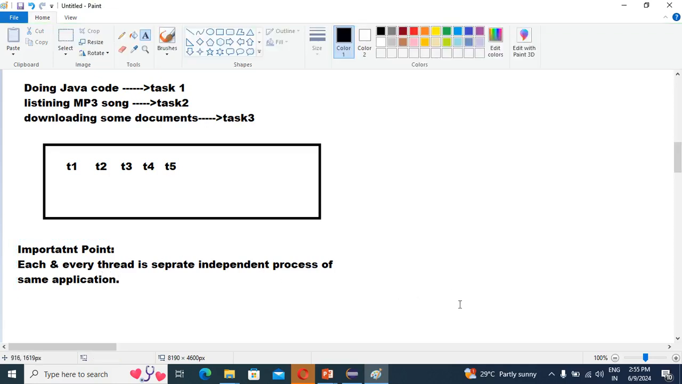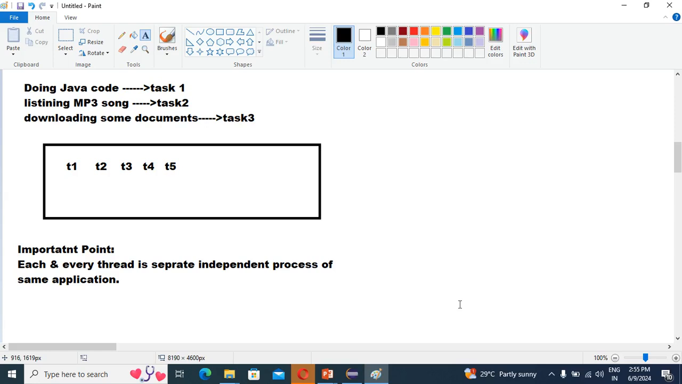So the important point is: each and every thread is a separate independent process of the same application. Correct? What I have already explained: in multi-threading, each and every thread is a separate independent part of the same application. So guys, this is called multi-threading. Now you can take the NFS game.